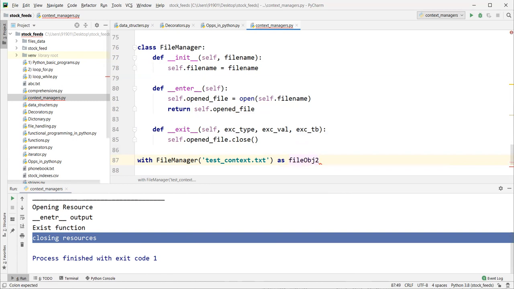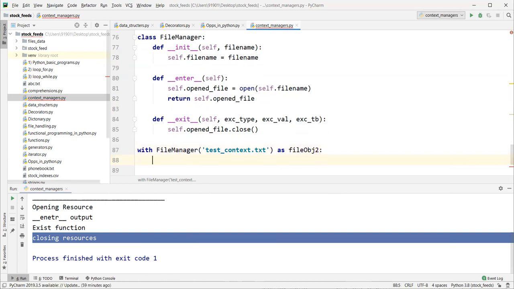Once I enter here, I have to write whatever code inside the with block only, because this file object context is available only in this with block. If you want to access the open resource outside this block, we cannot access it.